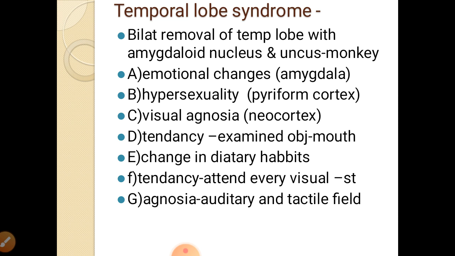Then they show visual agnosia. This is because the neocortex, or temporal cortex, is lost. Then these monkeys show a tendency to examine all objects with the mouth. They change their dietary habits. Their tendency to attend to every visual stimulus is there, and they show agnosia, that is auditory and tactile field. So all these things happen with bilateral removal of the temporal lobe in monkeys.